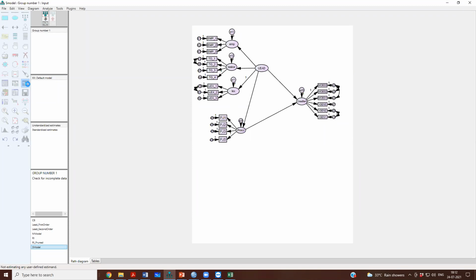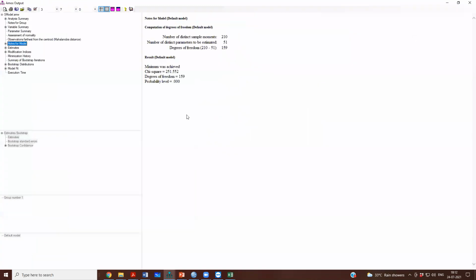estimates. Now it will run your model for 5,000 samples and give you the bootstrapping result, and it has given us the result here. Let us look at the result. The model fit will anyways not change.